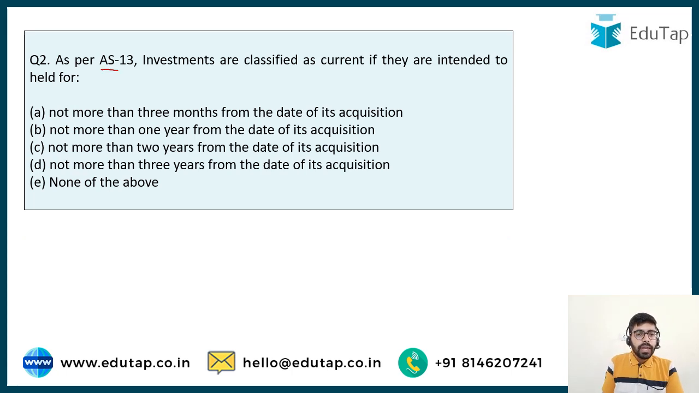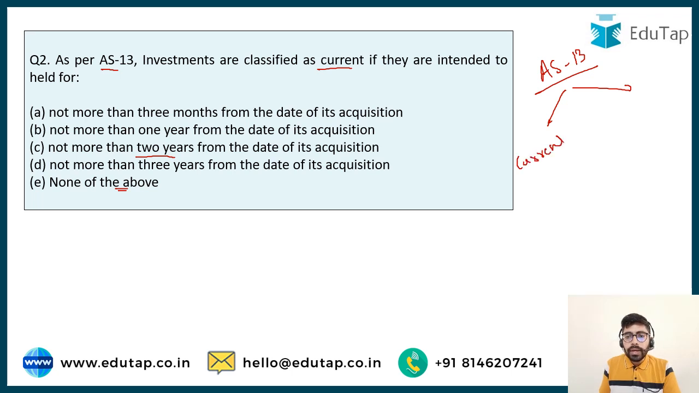As per AS13, investments are classified as current if they are intended to be held for not more than 3 months from the date of acquisition, not more than 1 year from the date of acquisition, not more than 2 years from the date of acquisition, not more than 3 years from the date of the acquisition, or none of the above. So as per AS13, the investments are classified into two types. One is current investment and other is long-term investments. So this is the classification which has been made. So let's try to understand the difference between the two.